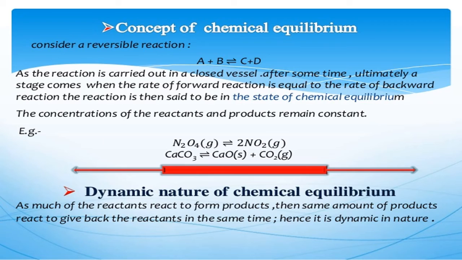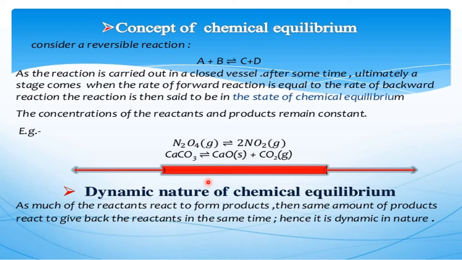Now consider this example. Till now we discussed physical equilibrium. Now we'll go to the main part, chemical equilibrium. Physical equilibrium is hardly 1 or 2%. The main topics are about chemical equilibrium only. So for physical equilibrium, you have to learn very little. What we learn about in chemical equilibrium is where reactants are converting into products.